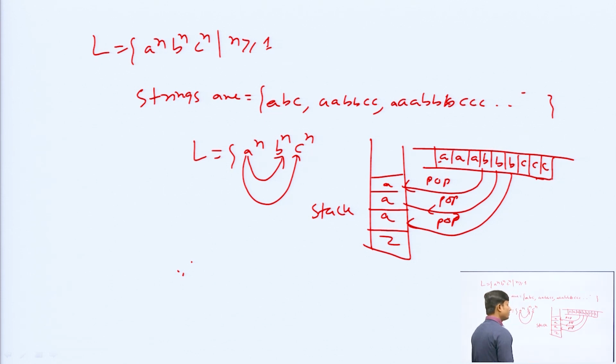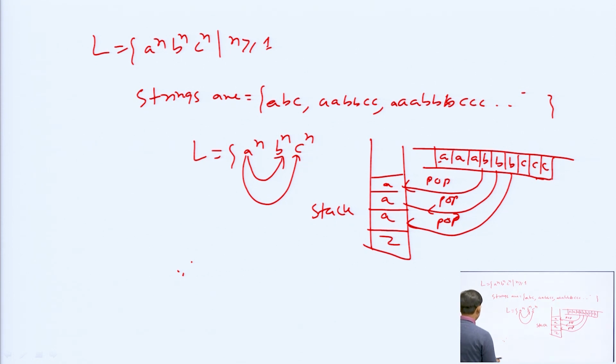So a and b will be compared, but you could not compare the c. That is why this cannot be accepted by the pushdown automata. Then we have to go to the Turing machine. In a Turing machine we can design this, like the linear bound automata, which is another kind of machine. This cannot be accepted by the pushdown automata.